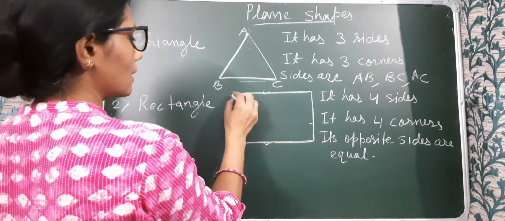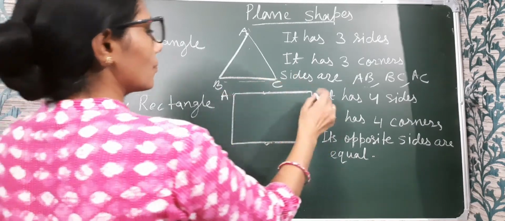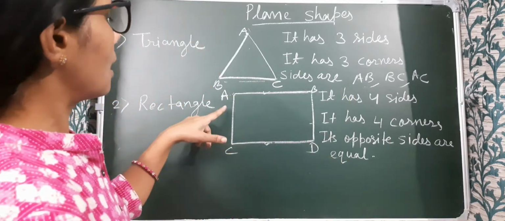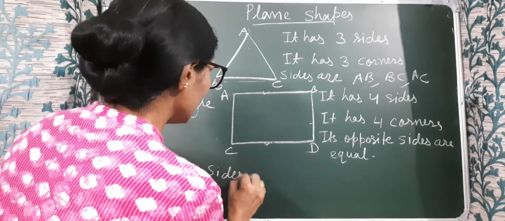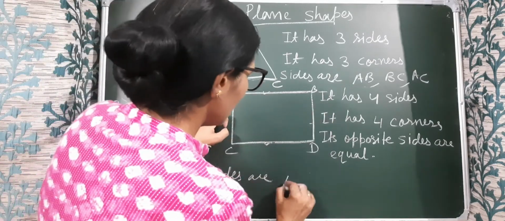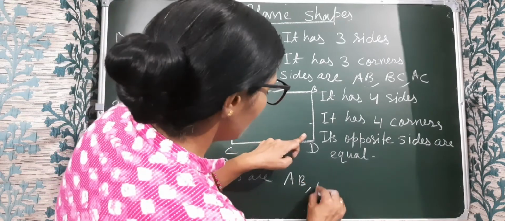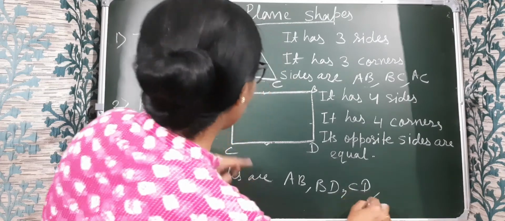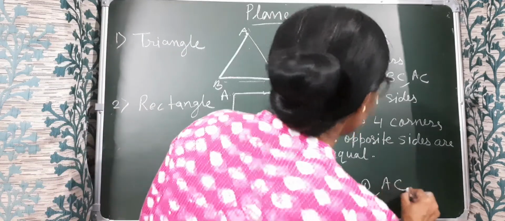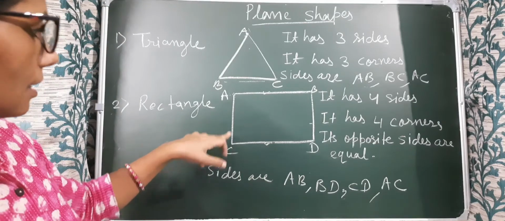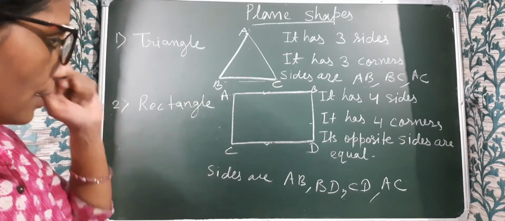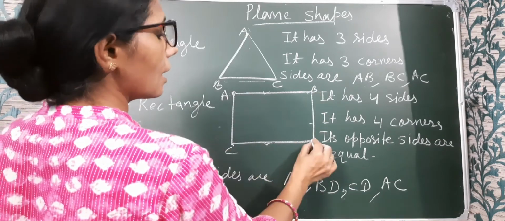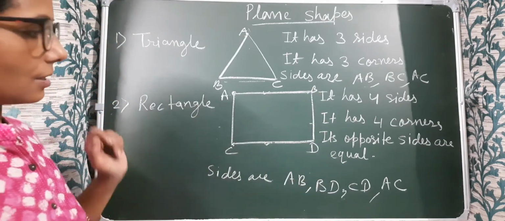Suppose I give the name A, B, C, D to this rectangle. Here the sides are AB, BD, CD and AC. So these are the sides of the rectangle. And the corners are A, B, C and D. These are the corners of this rectangle.